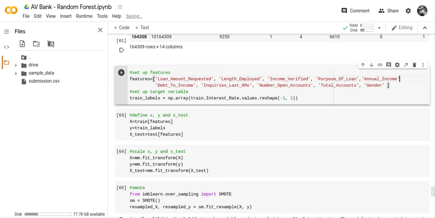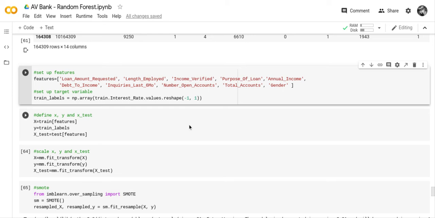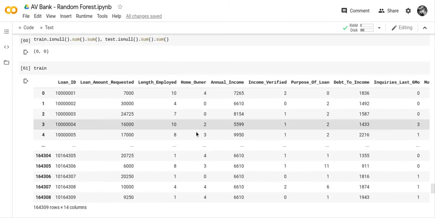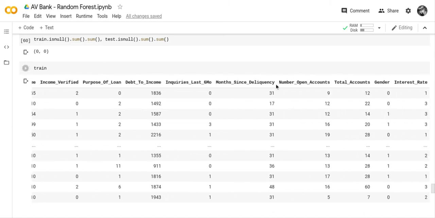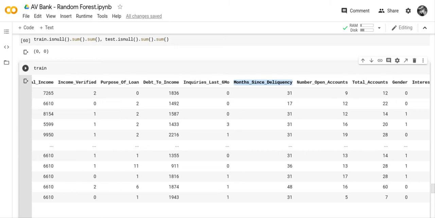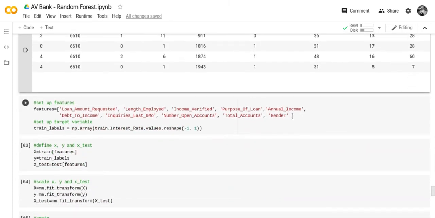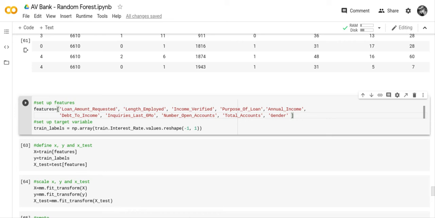That was one thing we took out. And we took out months since delinquency. But since it's so easy to make a typing error, I'm copying and pasting this months since delinquency, because it's just so easy to make an error. And I make a lot of them.